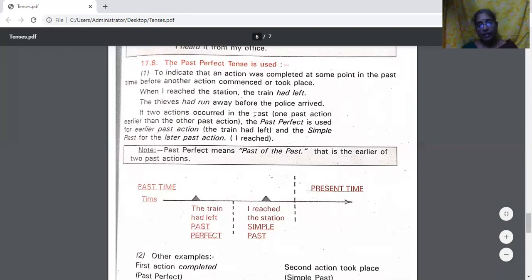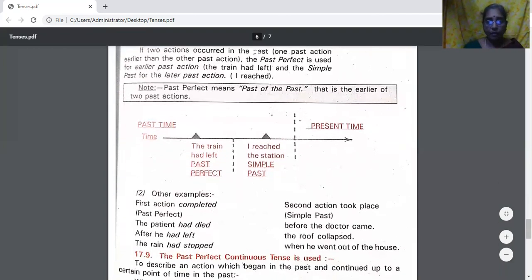When you see, accordingly, you can put it in the past and past perfect. I reached the station, the train had left. The first action is the train left, then you came, isn't it? So "you came" is the recent past. That will be in past tense. The previous action will be in past perfect. So you have to put, when I reached the station, the train had left. Please read it twice or thrice to come to a clear understanding if you are not able to understand.